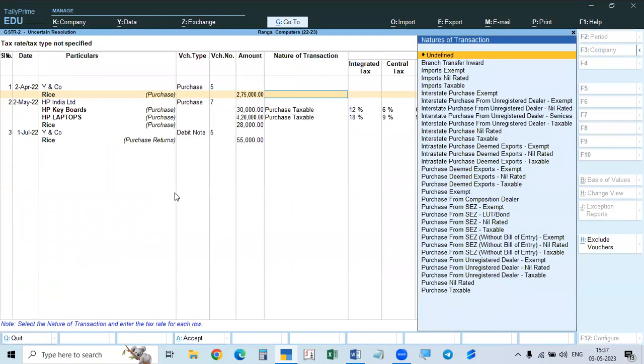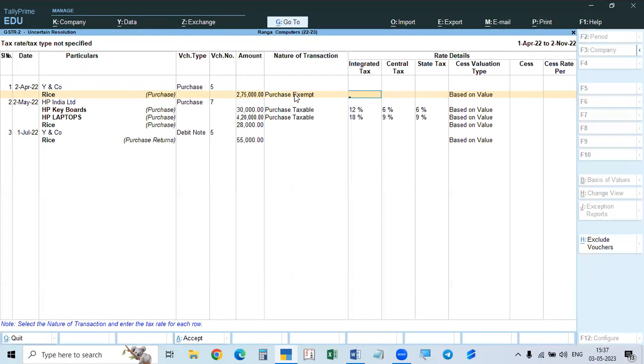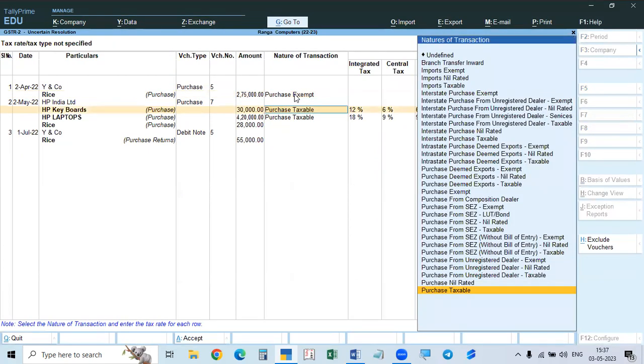Here you see, tax rate, rice, the nature of transaction is exempt. Purchases exempt should be given. See here, purchase exempt. Rice means exempted. Purchase exempt, so there will be no tax. So that is gone. Then here also, he wants purchase keyboards.